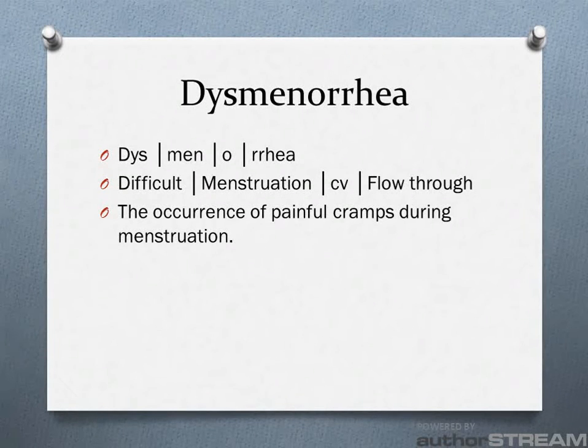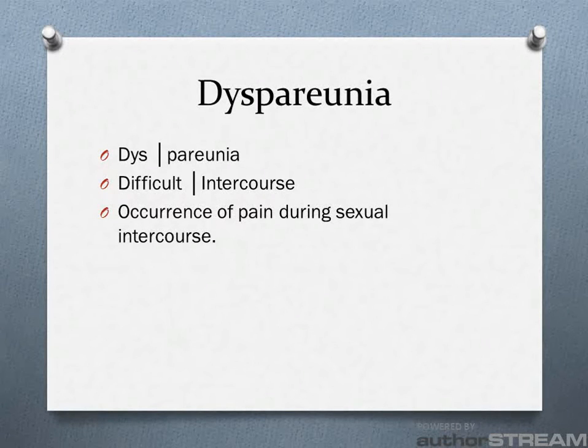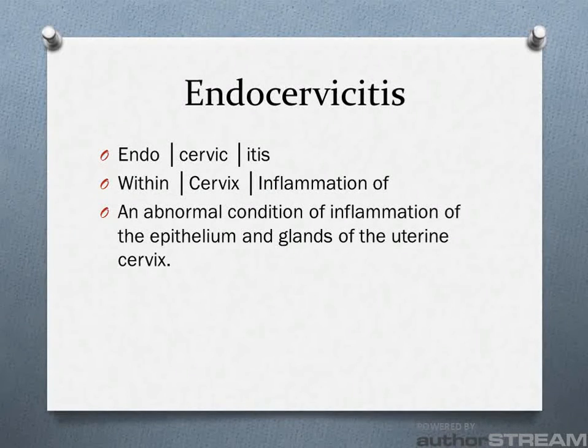Dysmenorrhea: dys for difficult, men for menstruation, O for a combining vowel, and rhea for to flow through. Dysmenorrhea is the occurrence of painful cramps during menstruation. Dyspareunia: dys for difficult, and pareunia for intercourse. Dyspareunia is the occurrence of pain during sexual intercourse. Endocervicitis: endo for within, cervic for cervix, and itis for inflammation of. Endocervicitis is an abnormal condition of inflammation of the epithelium and the glands of the uterine cervix.